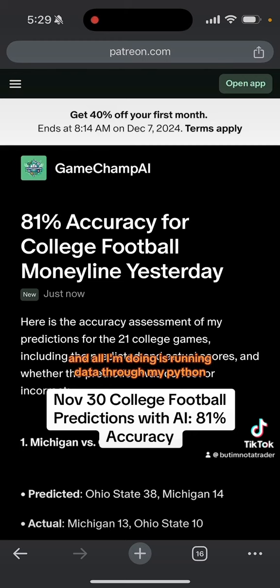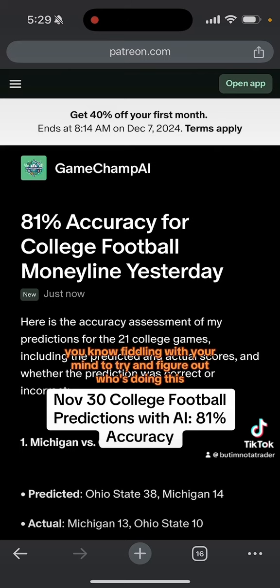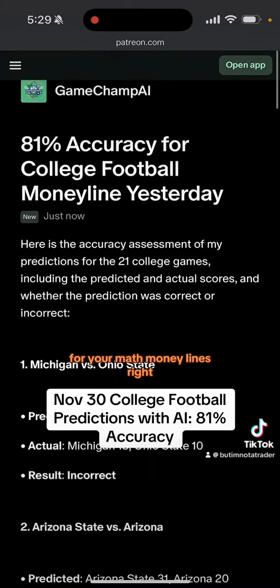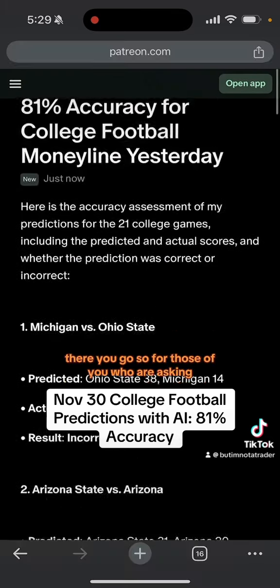And all I'm doing is running data through my Python script and scraping the data from all of these websites, flowing it into my AI model, and you save hundreds of hours doing research. You save hundreds of hours fiddling with your mind to try and figure out who's doing this, player research, team research, weather research, all that stuff, and you get an 81% accuracy for college football for your money lines. There you go.